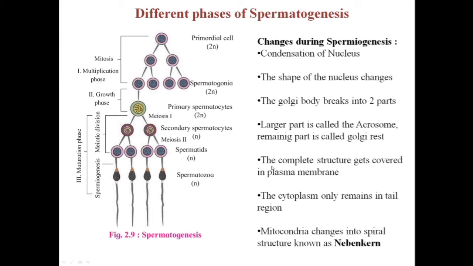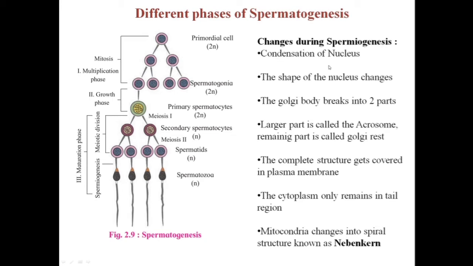The next change that takes place is that the complete structure of the spermatid gets covered in plasma membrane. Then the fifth change is that the cytoplasm is lost. So the cytoplasm only remains in the tail region. Other than the tail region, in all the other regions, there is no cytoplasm. And the last change that takes place is that the mitochondria change into a spiral structure which is known as Nebenkern. So these are the 6 changes that take place in the spermatids during the process of spermiogenesis.